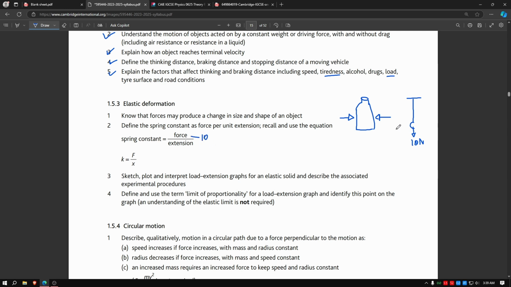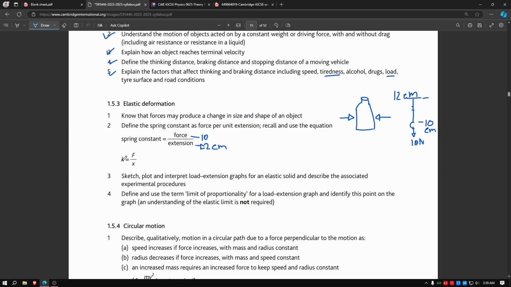The extension is how much the spring has stretched due to the force. The spring itself, from this part to this part, was 10 centimeters before you hung up the weight. After the weight, it becomes 12 centimeters. So 2 cm was added, that is the extension.